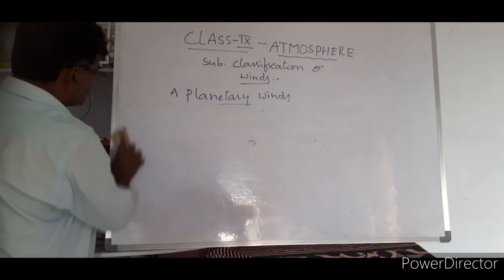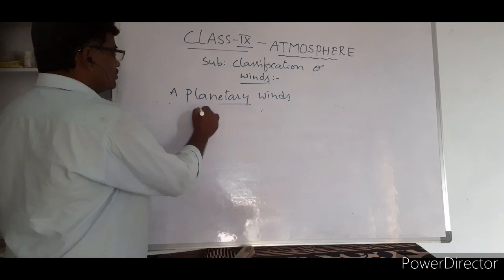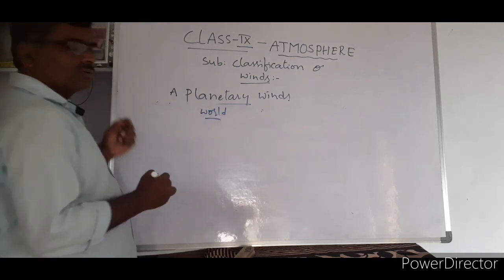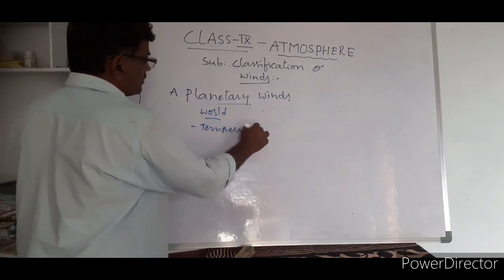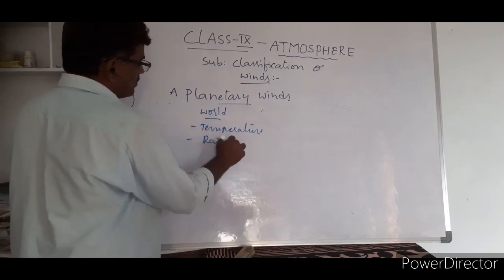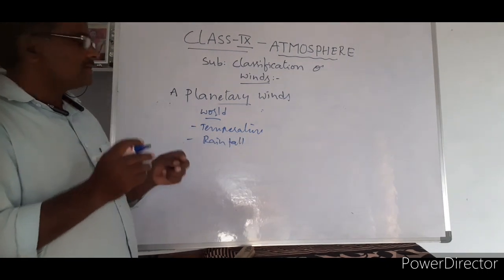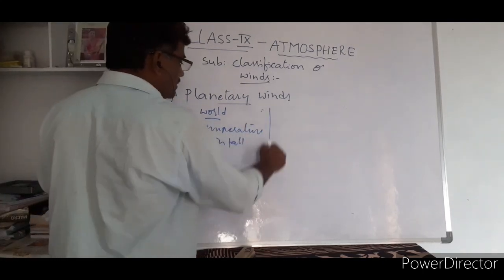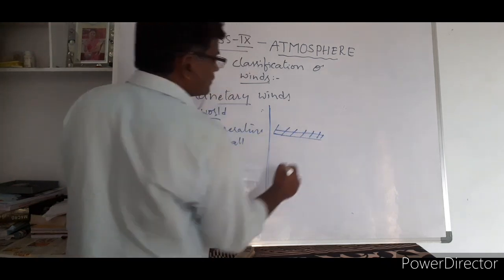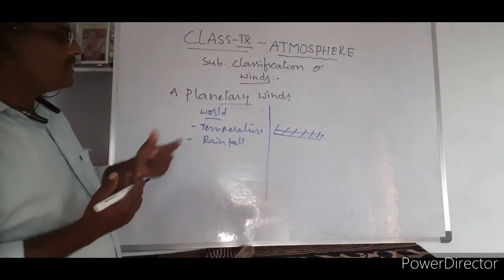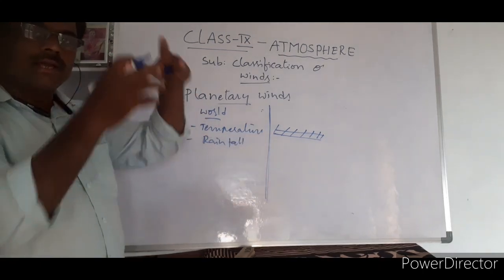Second, what is the impact of planetary winds? Planetary winds blow throughout the world. They can change the temperature of a region. They can change the rainfall. Some areas are dry, some areas cool. If these winds were not there, the equatorial belt would always be a dry belt, a very hot region, as sun rays fall directly and the temperature is high.